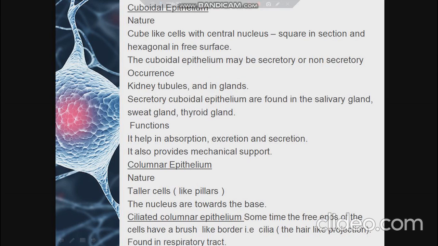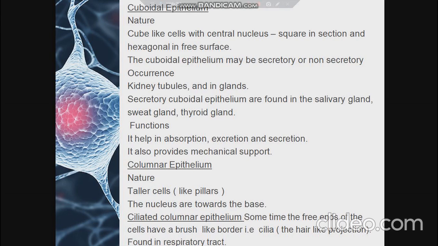Now coming to columnar epithelium. This type of epithelium consists of cells which are taller than being broader, almost like a pillar, and the nuclei are generally found towards the base, and sometimes the free end of the cells has a brush-like border containing microvilli. It generally forms the lining of the stomach, small intestine and colon, forming the mucous membrane, and it also forms the lining of gallbladders. The main function is that it plays an important role in absorption in the case of stomach and intestine, and secretion in the case of a mucous membrane.